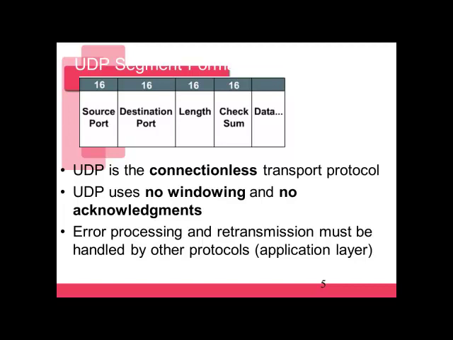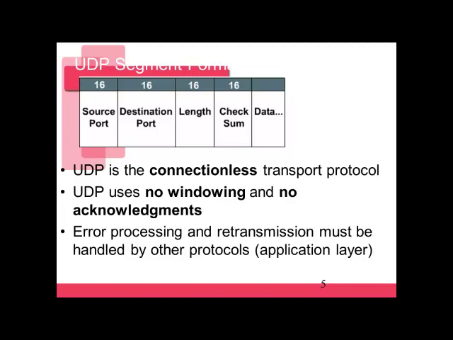If you have ever tried to surf the internet and you type in a web address and you hit go and no page pops up, and then you hit refresh and then it does pop up, that's UDP at work. DNS uses UDP, so it's connectionless. We have no way of ensuring the data gets there. What's happening is when you hit enter to go to that website, the DNS message never made it there. So the way in which we ensure that it does get there is we hit refresh. So we're responsible for that error checking, and we're responsible for the retransmission of that data.